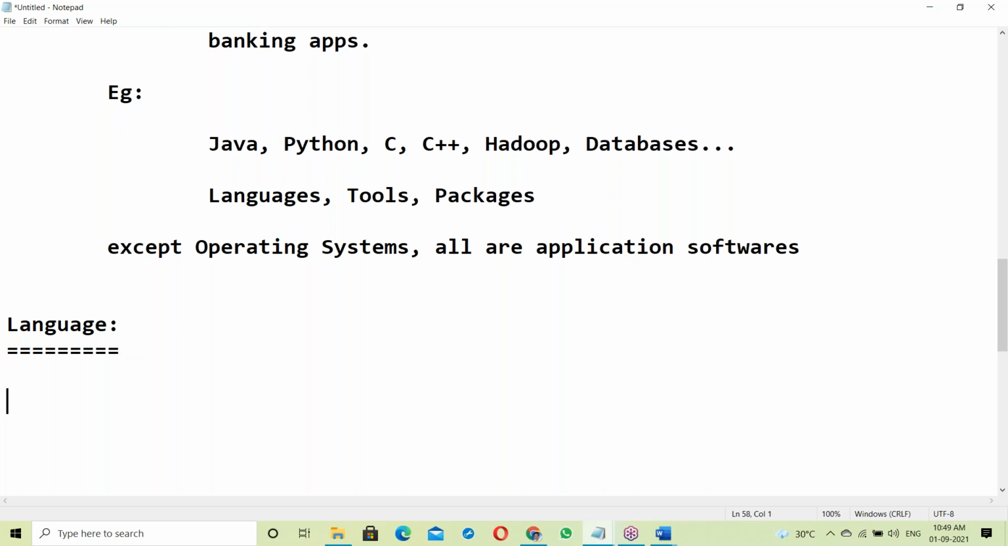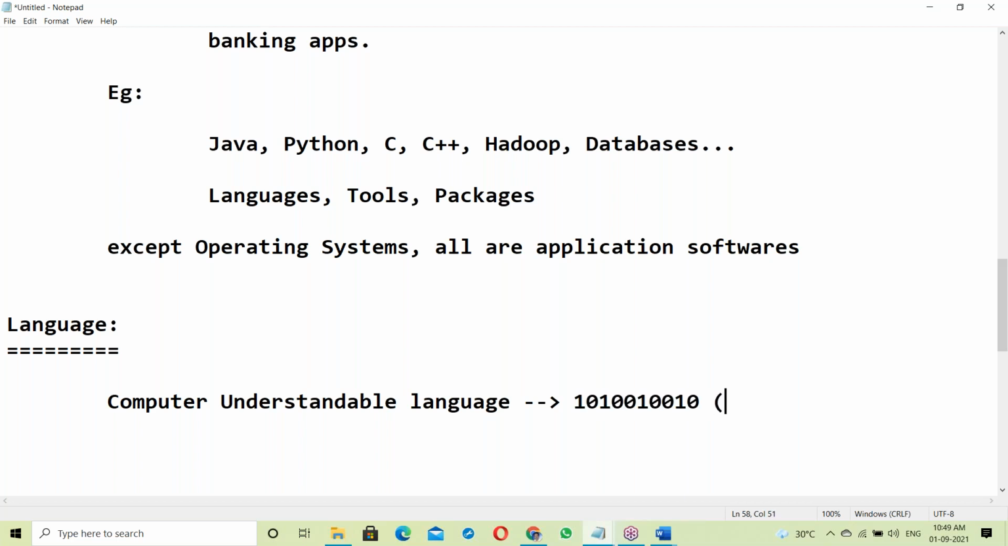Now come to software. See the computer. The computer understands some language. What is the computer understandable language? It is binary code, in zeros and ones format. Computer understandable language is binary code.